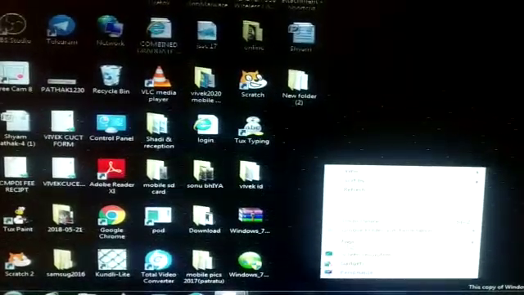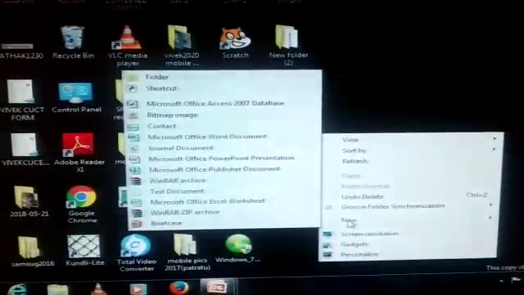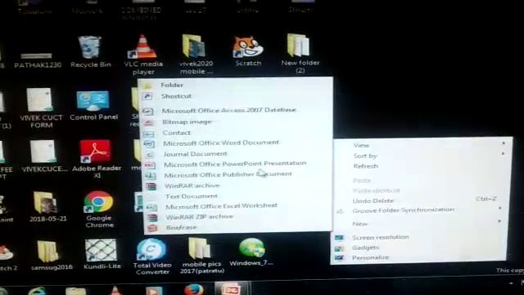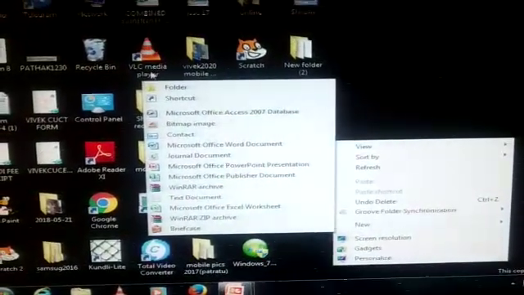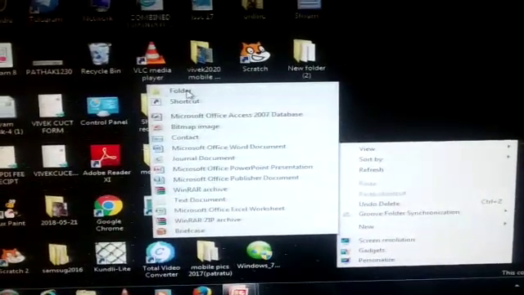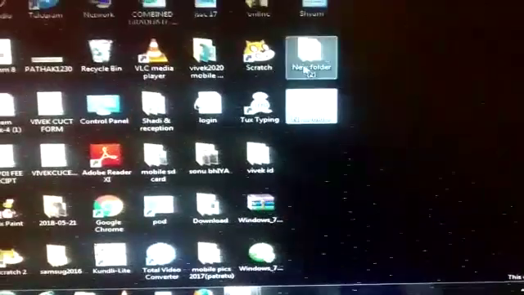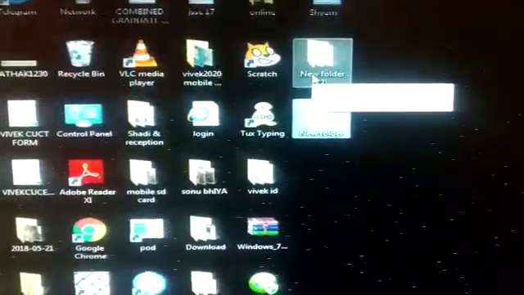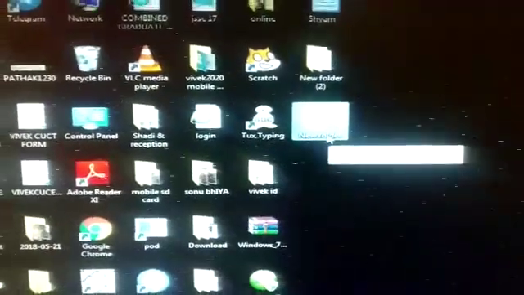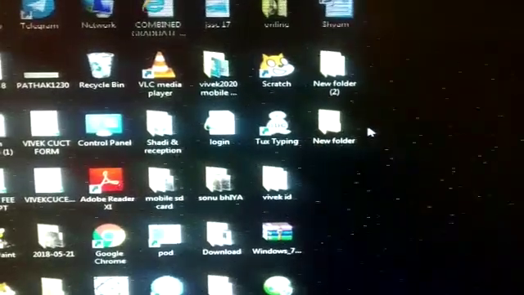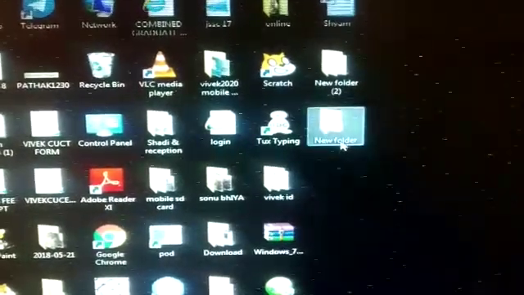Here there is an option, New. Click on this New option, and after clicking it, go to the Folder option. Click here on Folder. Now you can see a new folder is there. This is the new folder I have created.